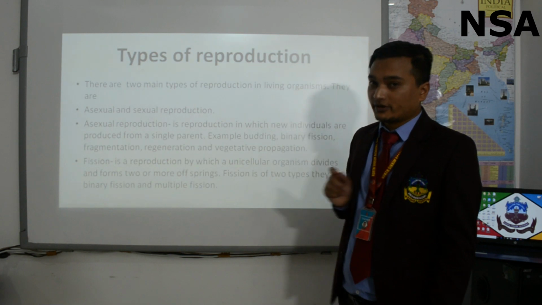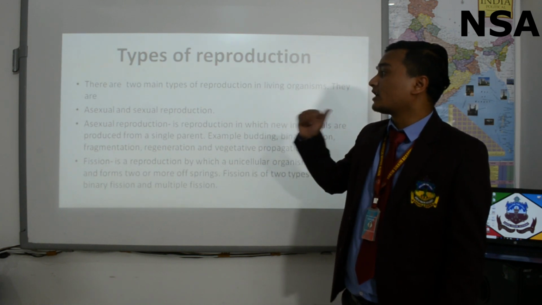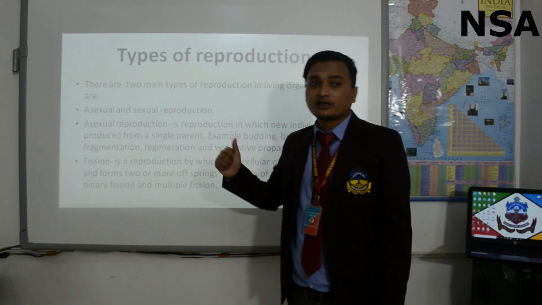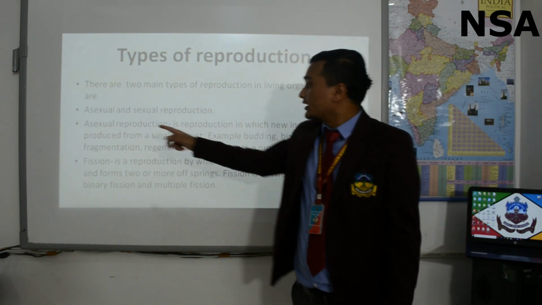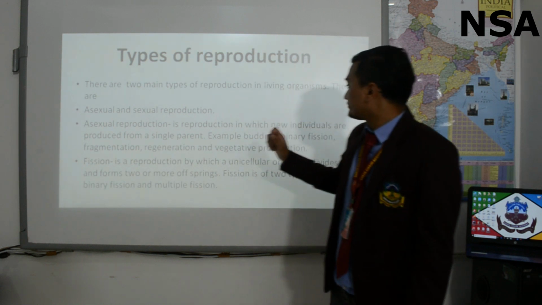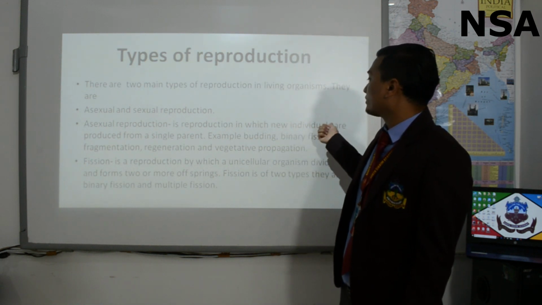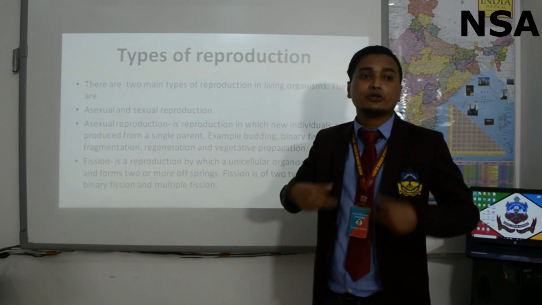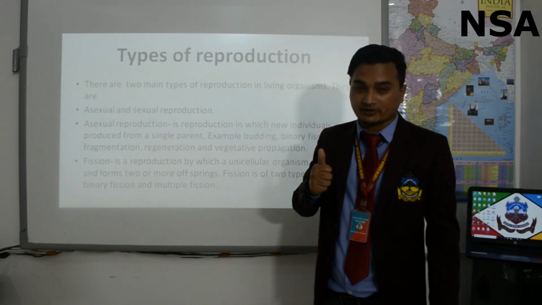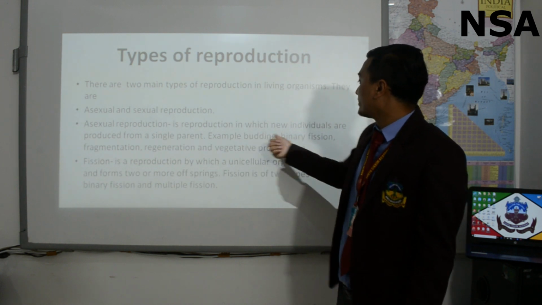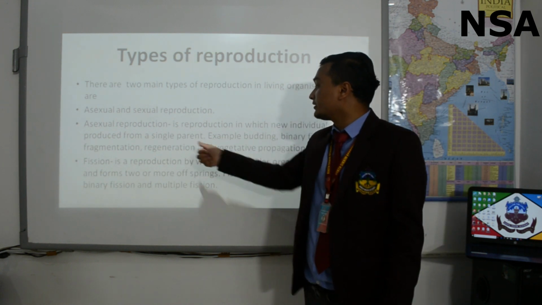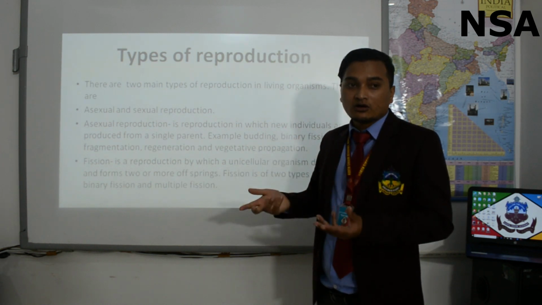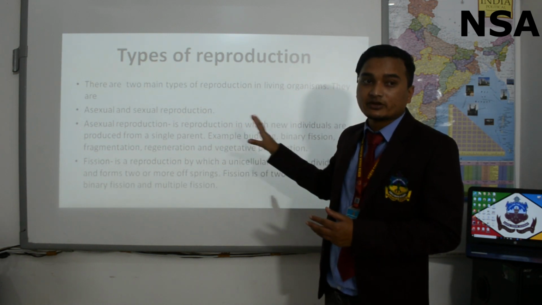Types of reproduction. Basically, there are two main types of reproduction. They are asexual and sexual reproduction. Asexual reproduction is that in which individuals are produced from a single parent, which simply means a new individual will be produced by a single parent. For example, budding, binary fission, fragmentation, regeneration and vegetative propagation. These are all the different types of asexual reproduction.